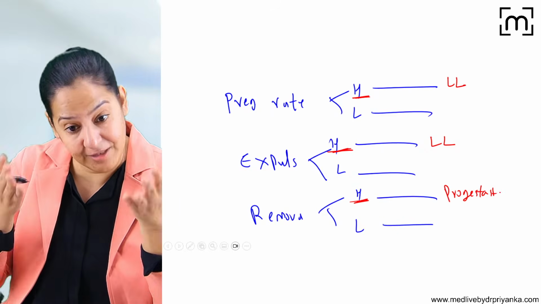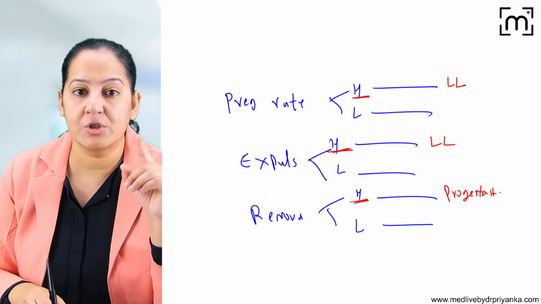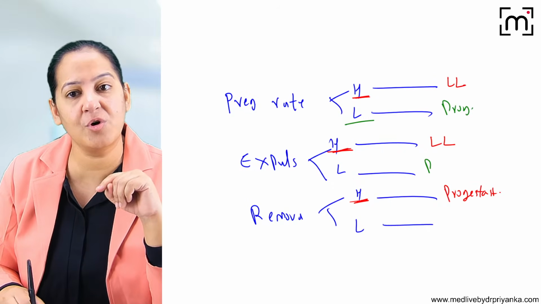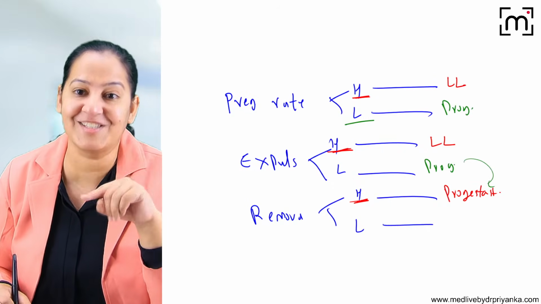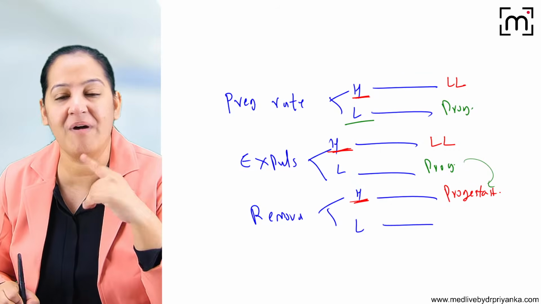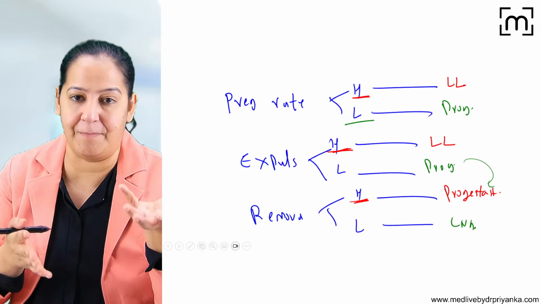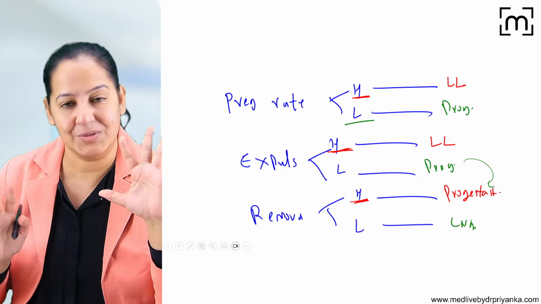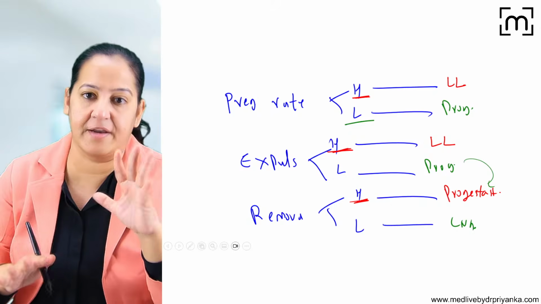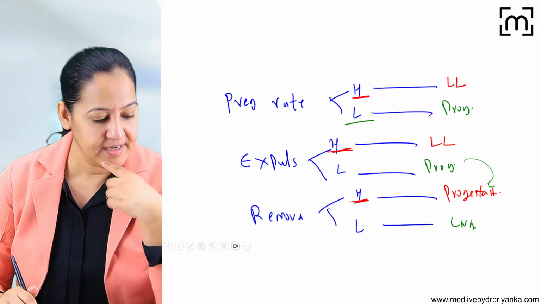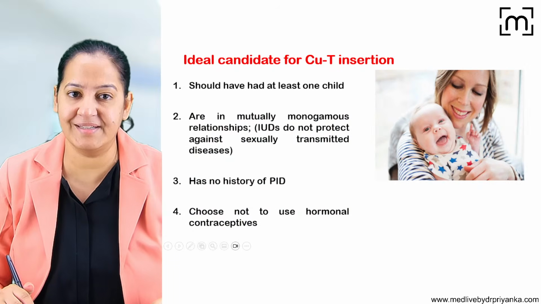Got it? Now tell me the lowest one. The lowest are better one. So lowest pregnancy rate is in progesterone. Lowest expulsion also progesterone, but it is having highest removal although. And lowest removal requires LNG. So you have to tell all this to the couple that there is nothing 100%. So some side effects are there in all of them. Although the third generations also have some or other side effect. Can we go ahead? So that is the thing.